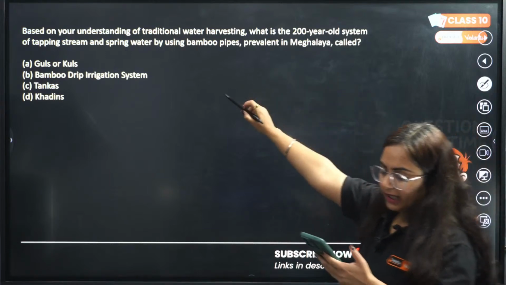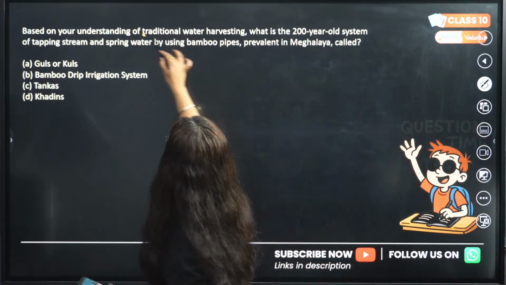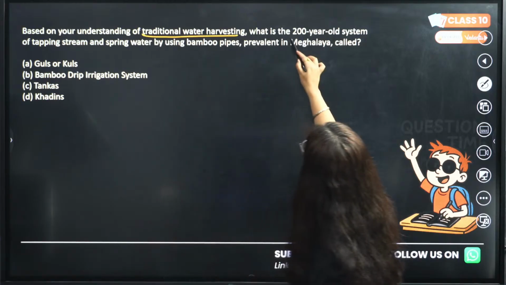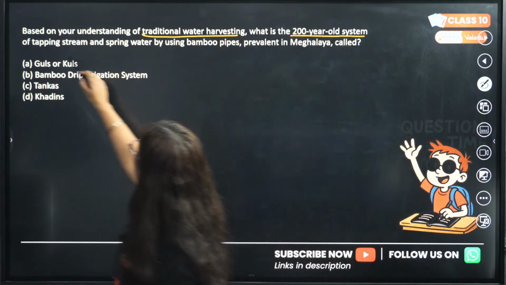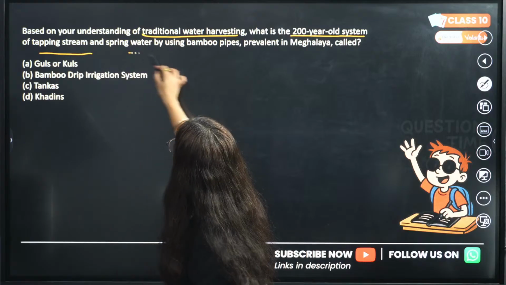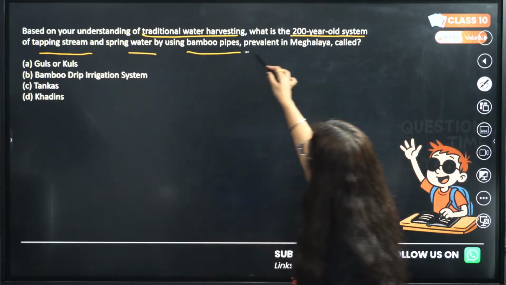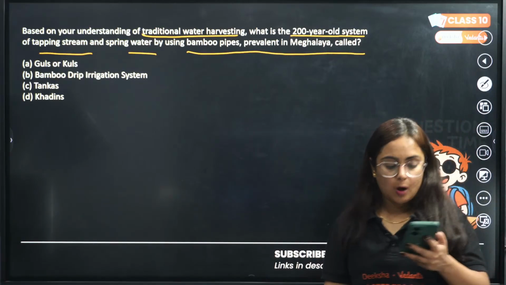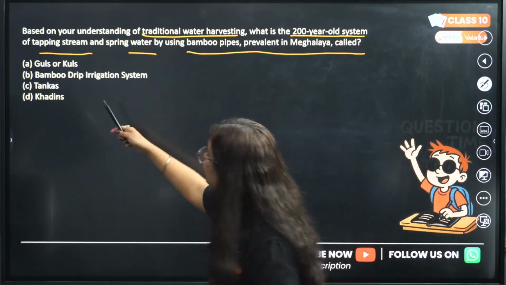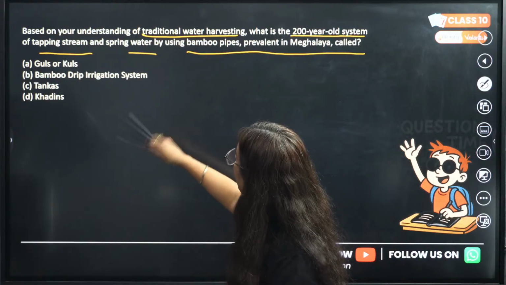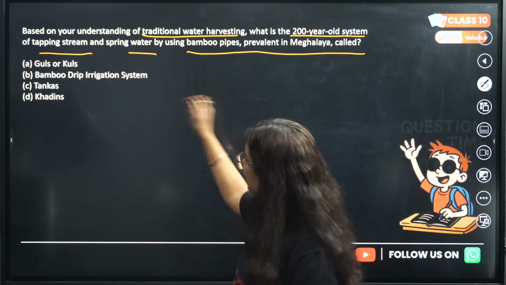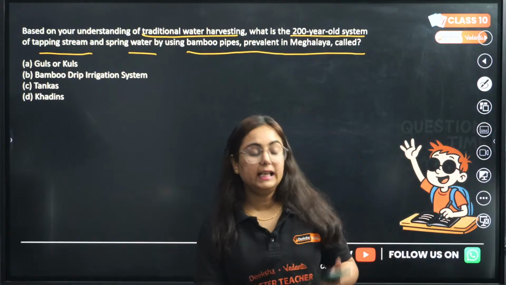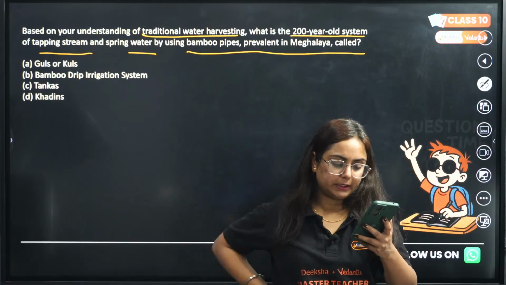Based on your understanding of traditional water harvesting system, what is the 200 years old system of tapping streams and spring waters by using bamboo pipes, prevalent in Meghalaya, called? Options are A, gulls or kulls, B, bamboo drip irrigation system, C, tankas, or D, khadins. Then what do you think?